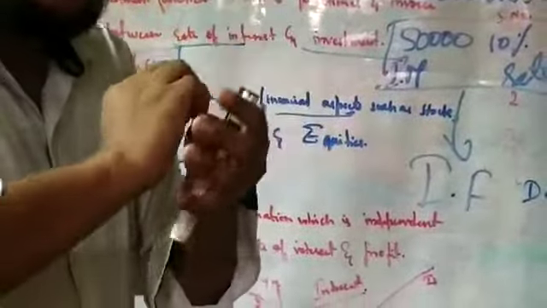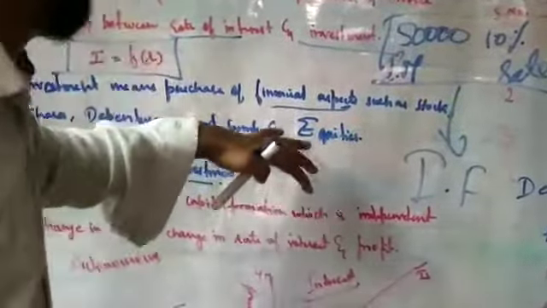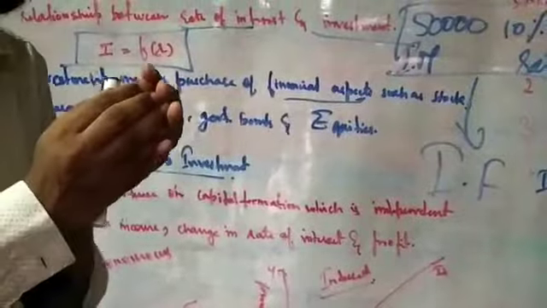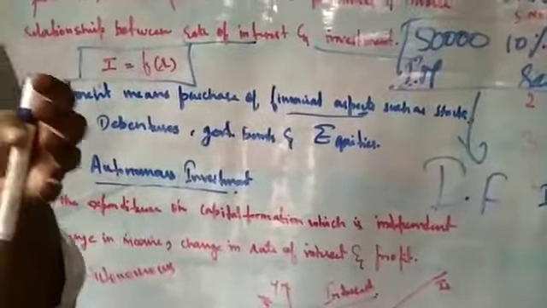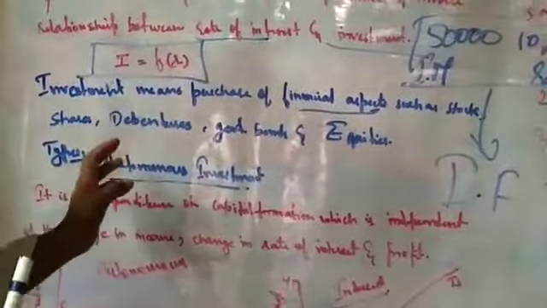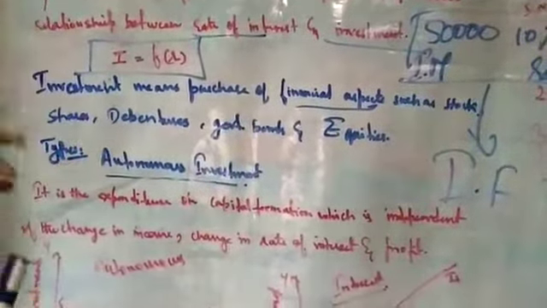You will not get the money at exactly the same time, but in the future period you will get the money. That is what we call investment. Investment means you have the money with you, but in the near future you will get more money, not at the exact same time. Okay? Let's understand what are the various types of investment.